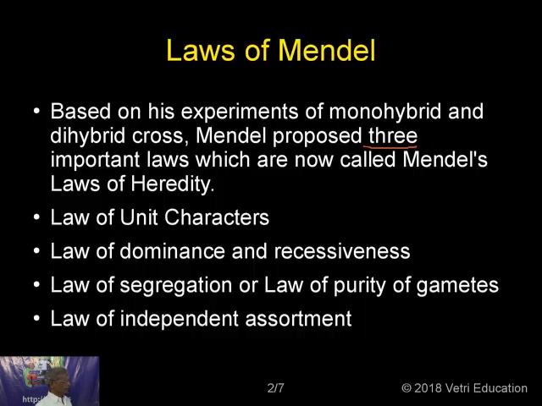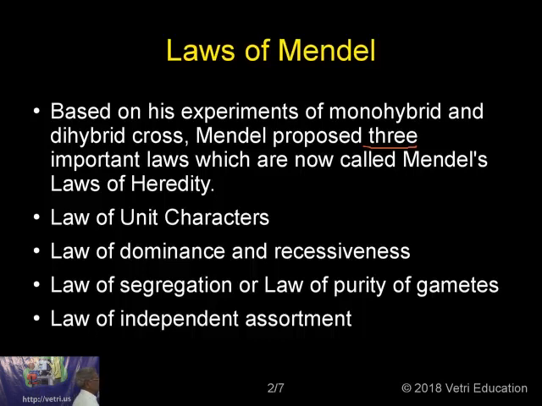For example, law of unit characters and law of dominance and recessive may go together. In that case, you will have only 3 laws. Law of segregation will be there, and then law of independent assortment. Sometimes they quote law of segregation and law of purity of gametes as separate laws. Whatever it is, the laws of Mendel are always laws. The number differs depending upon the way in which it is stated. Okay, right. So we will take up the discussion one after another.